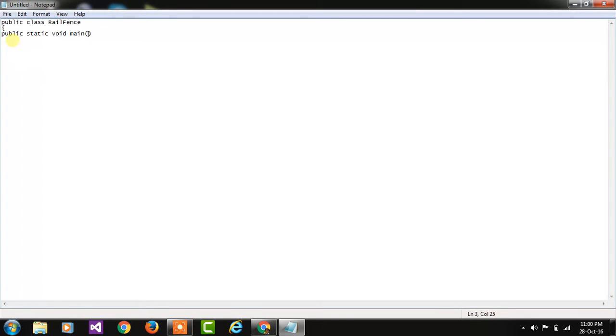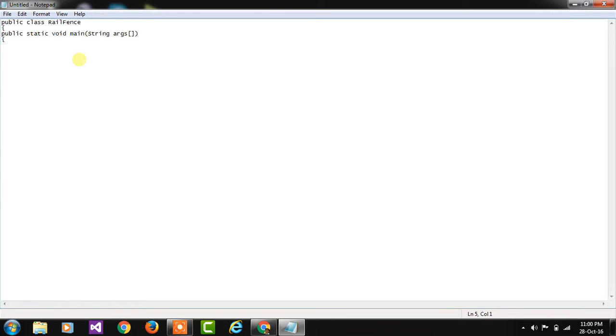In the main line I have to write the argument, that is String args. So friends, public static void main, and in the main line I write String args. String is a class because S is capital. Then enter, again open curly braces. Then I have to declare two strings, that is string input and string output.